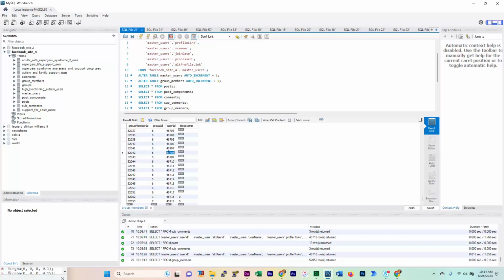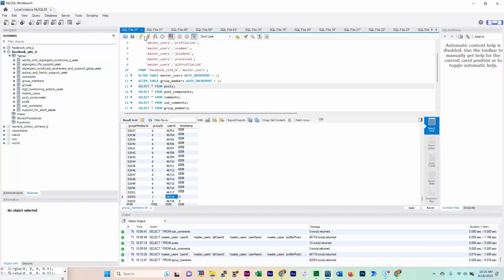And then for each individual member of whatever group, for each individual group that they're a member of, we have one entry for that group for that user in the group members table. So if a given user is a member of 3 groups, that user ID will be in the members table 3 times, one time for each group, and they'll have a group ID of 1, 2, 4, whatever it is for each individual group that they're a member of.